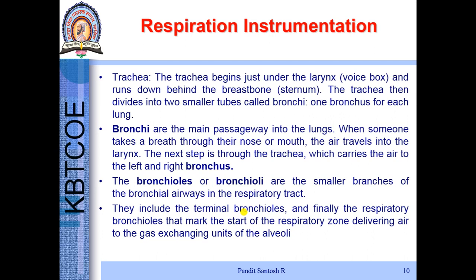The trachea divides into small tubes called bronchi. The bronchi are the main passage into the lungs. The bronchi bifurcate into bronchioles. They are the smaller branches in the respiratory tract. They include the terminal bronchiole and the respiratory bronchiole.